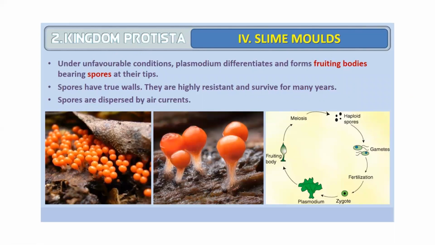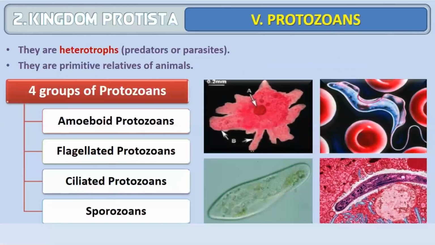Under favorable conditions, slime molds differentiate and form fruiting bodies bearing spores. See here, these are called spores. It is usually seen in unfavorable conditions. Spores have true walls, they are highly resistant and they may survive for many years. They are usually dispersed by air currents, so that a new slime mold grows on the place where it falls. So this is important for reproduction. They spread to other areas by means of spores.